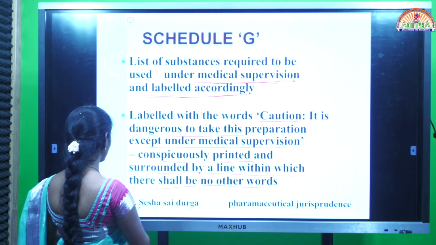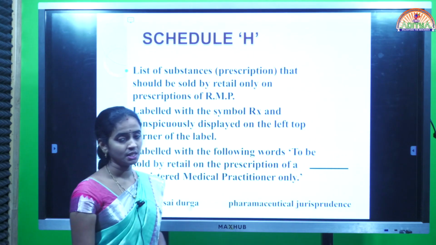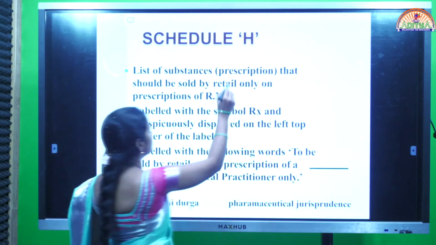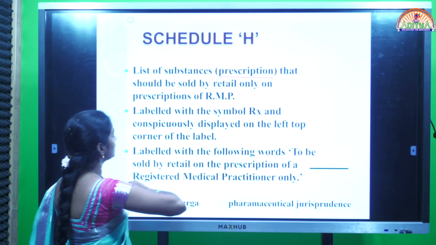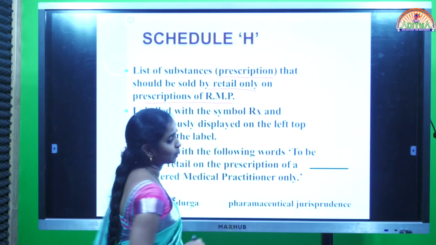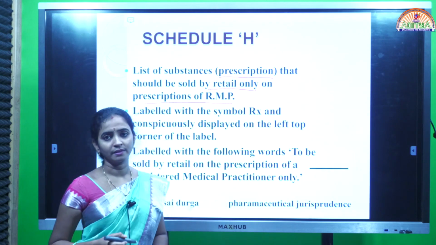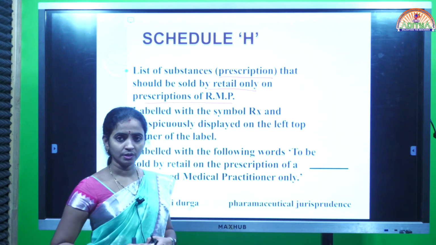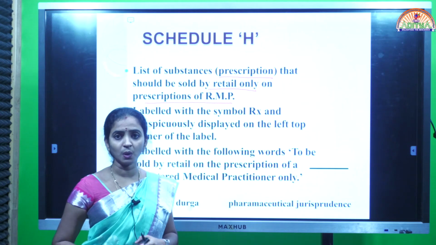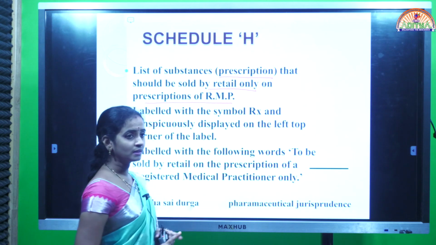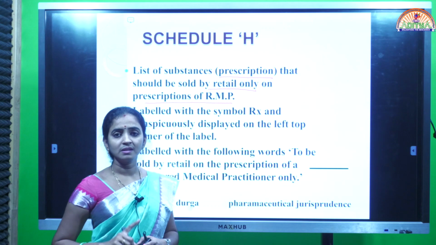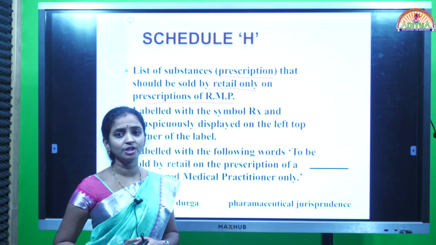After that, the next one is Schedule H. What does it contain? A list of substances that should be sold by retail only on the prescription of an RMP. The previous one is Schedule G, where the drugs must be used with the suggestion of the doctor. Now these are the drugs which can be obtained from the pharmacy only upon the prescription of a registered medical practitioner.